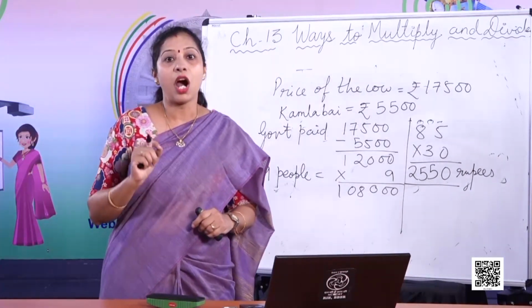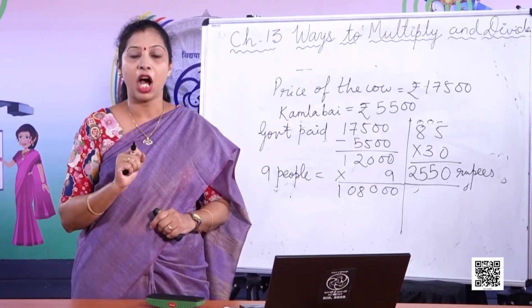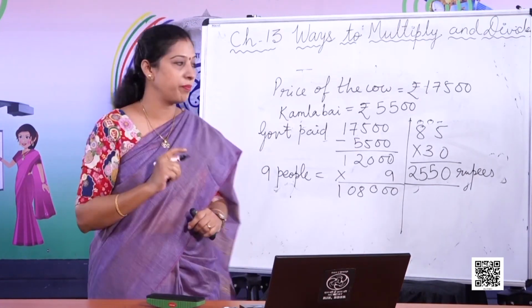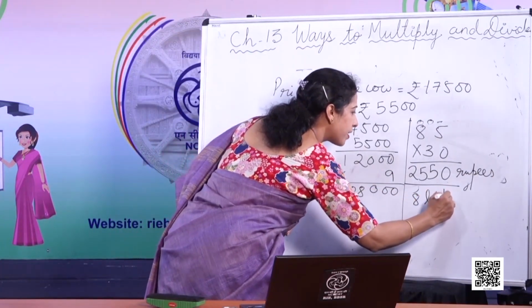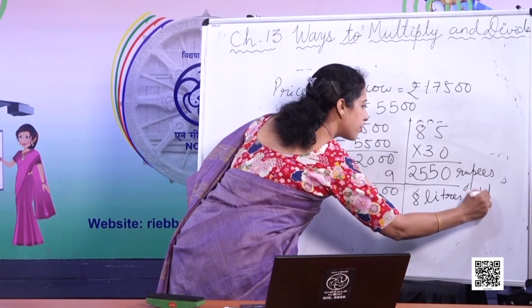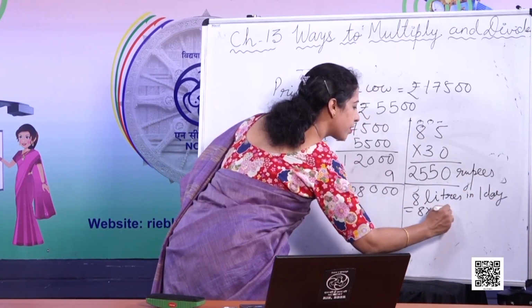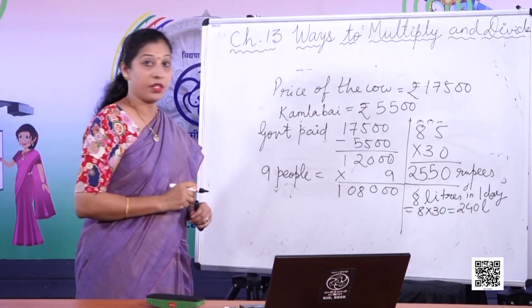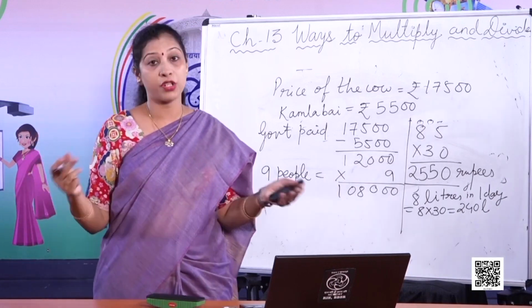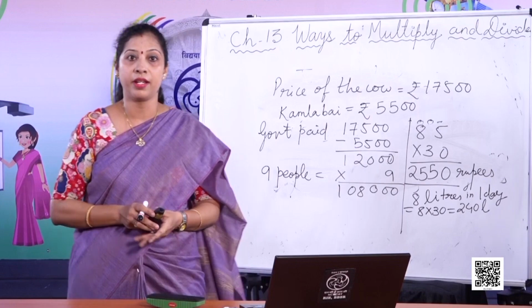Now the cow gives 8 liters of milk every day. How much milk it will give in 1 month? Now 8 liters of milk in 1 day. So how much it will give in 30 days? 8 into 30 is equals to 240 liters of milk. She is getting milk, but then also she wants to sell off the cow. So let's find out the reason why.